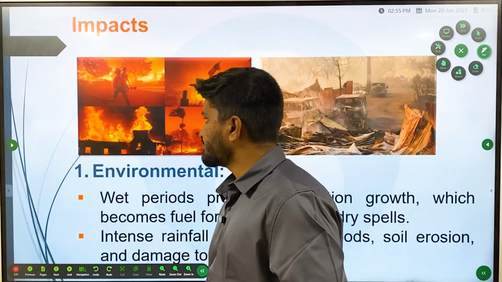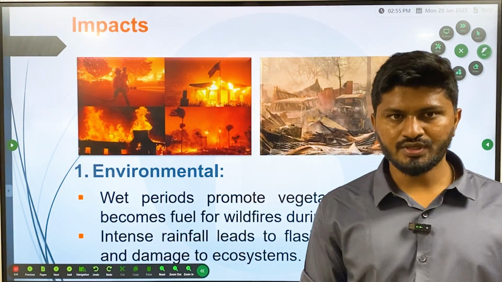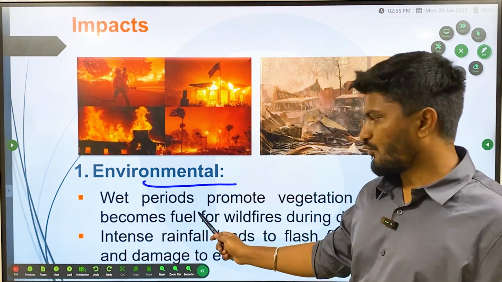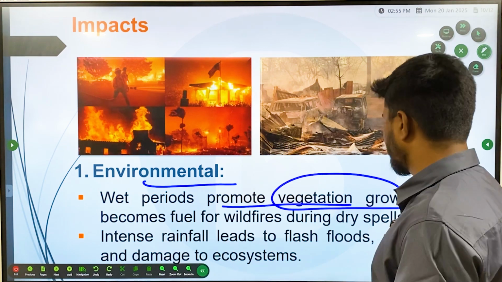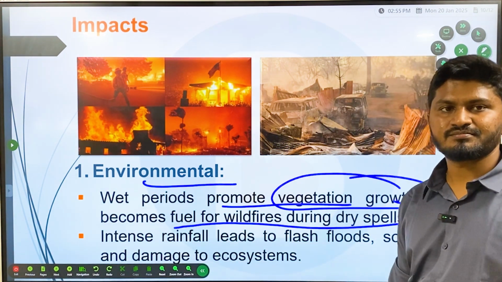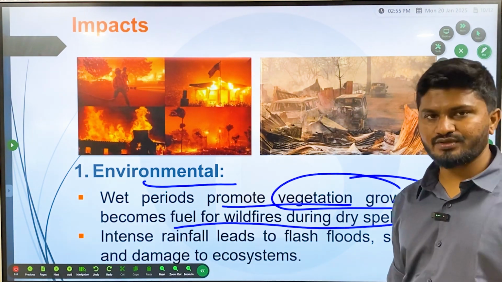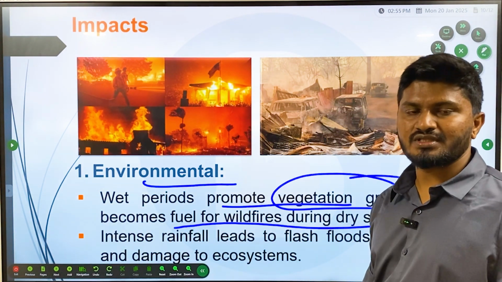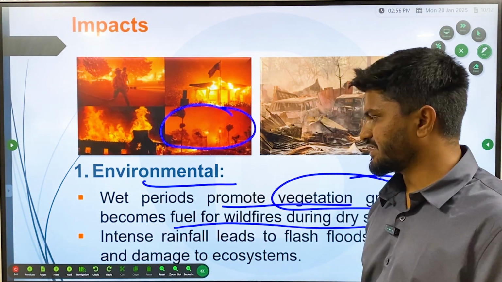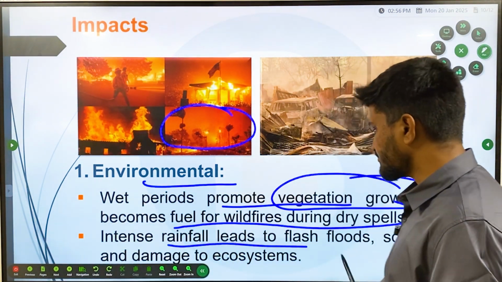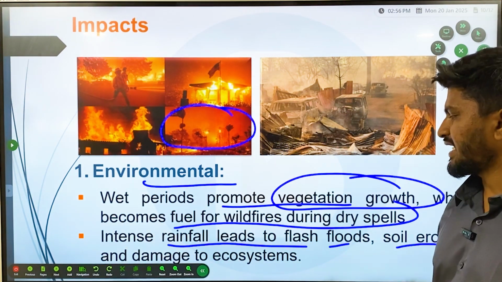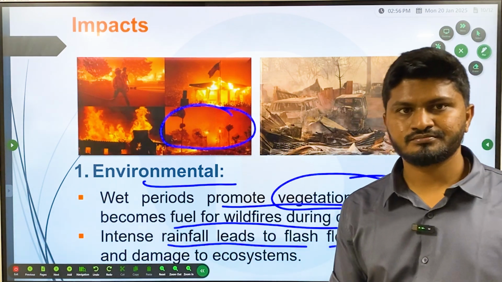Then impacts. As we can see, it will have environmental impacts, that is, wet periods promote vegetation growth, which becomes fuel for wildfires during the dry periods. The vegetation which grew during the wet period acts as fuel during the dry period. That is what is happening in California, in Los Angeles, now. Then intense rainfall leads to flash floods, soil erosion and damage to ecosystems.